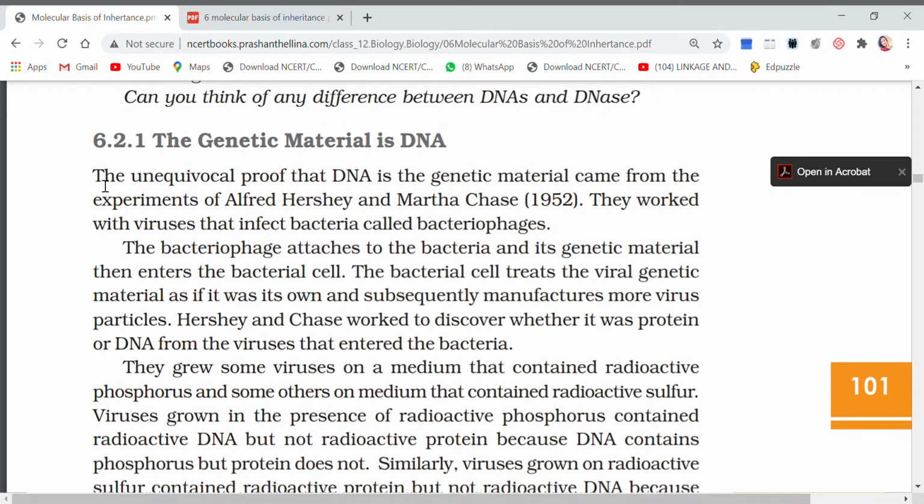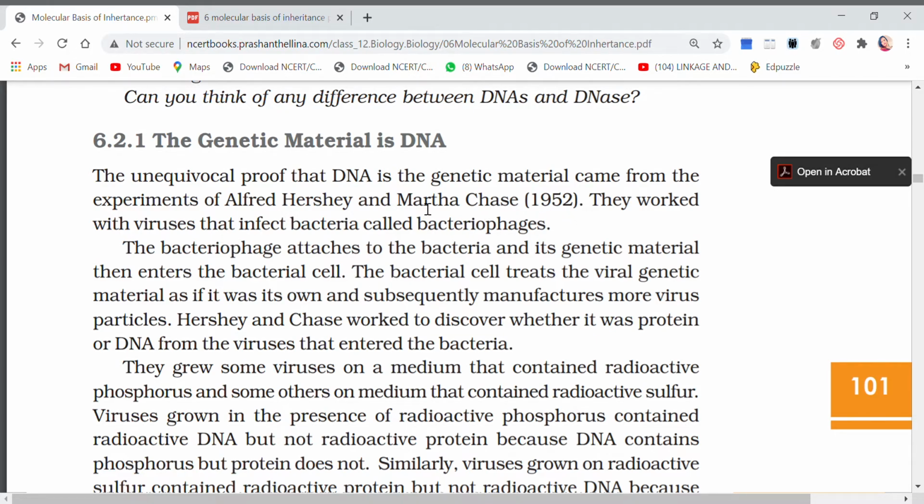The unequivocal proof that DNA is the genetic material came from the experiments of Alfred Hershey and Martha Chase in 1952. You should underline them because the name of the discoverers and the year of discovery is an important question which generally comes. They worked with viruses that infect bacteria, called bacteriophage.